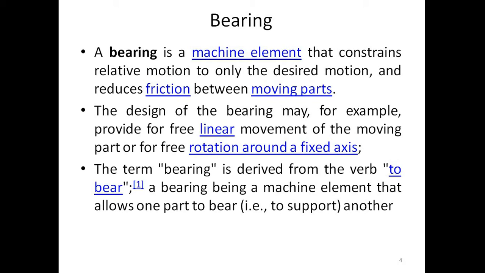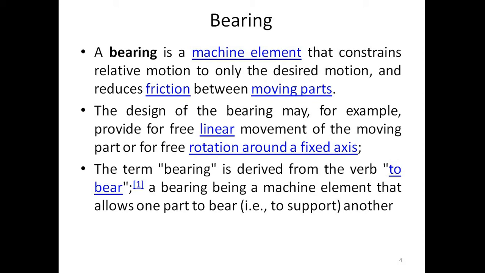A bearing is a mechanical element, that is a machine element, that constrains relative motion to the desired motion and reduces friction between moving parts. The design of the bearing may, for example, provide for free linear movement of the moving part or for free rotation around a fixed axis. The term bearing is derived from the verb to bear. A bearing is a machine element that allows one part to bear, that is, to support another. We will discuss in detail.